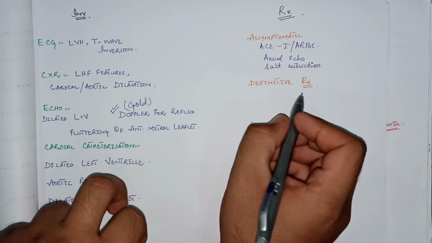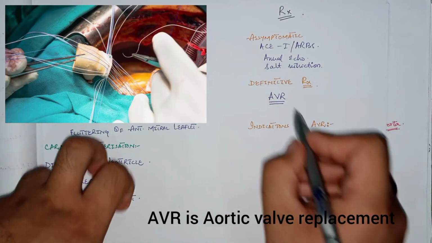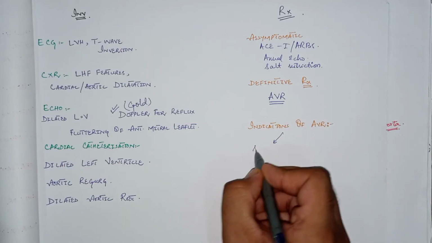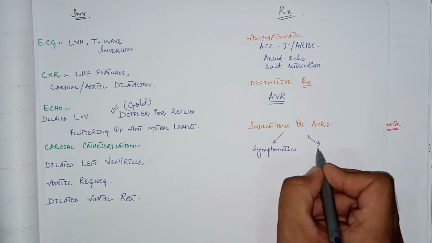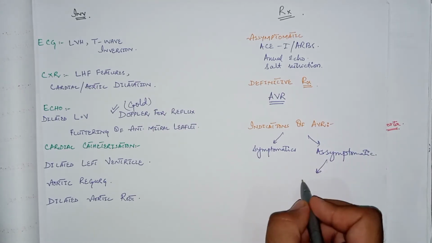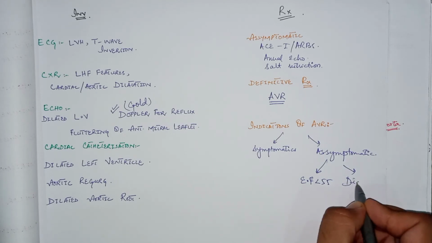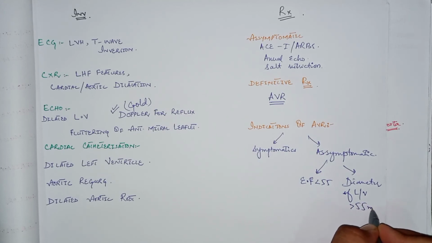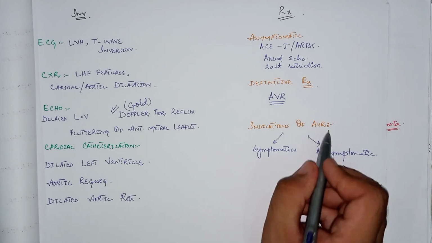Now come to the definitive management. The definitive management is AVR, that is, aortic valve replacement. This is the gold standard management. It is done in symptomatic patients if the patient has symptoms of aortic regurgitation. In asymptomatic patients, in which there are no symptoms, it is done if the ejection fraction is below 55 and the diameter of the left ventricle is more than 55 millimeter. So these two are the indications for AVR, that is, aortic valve replacement.